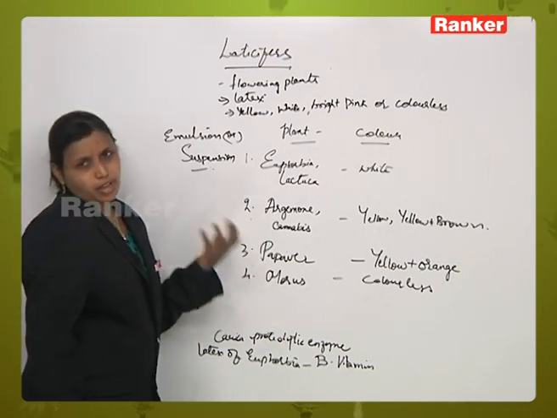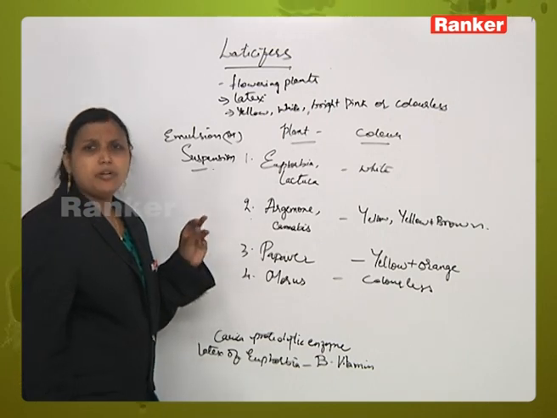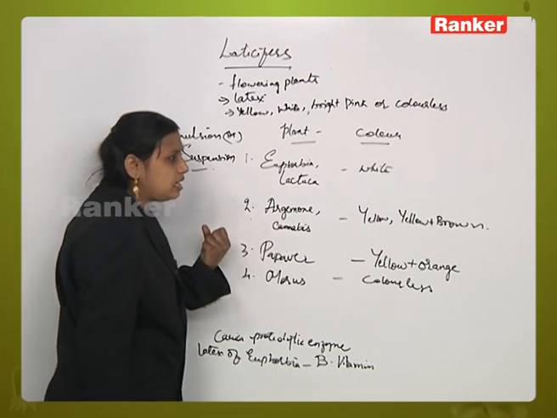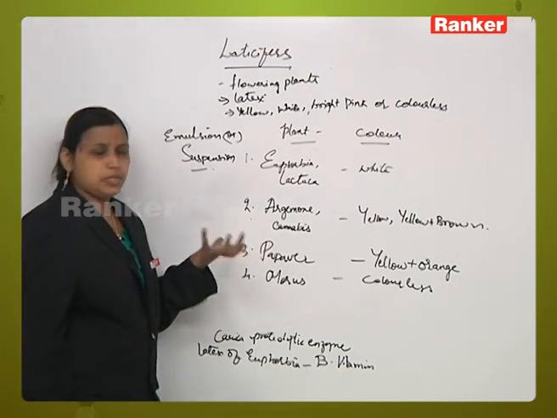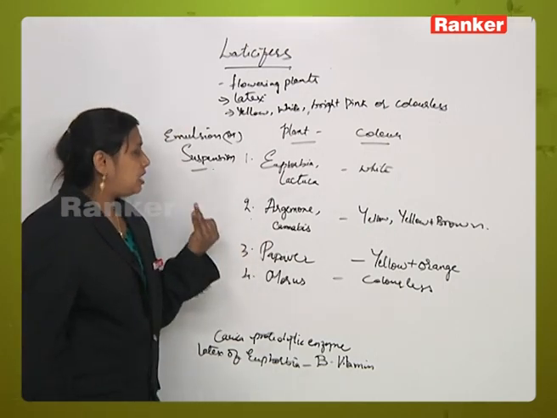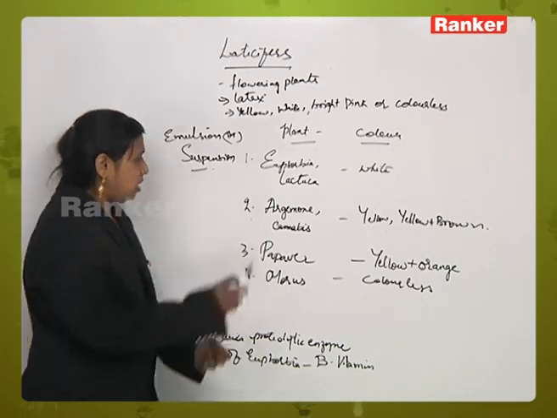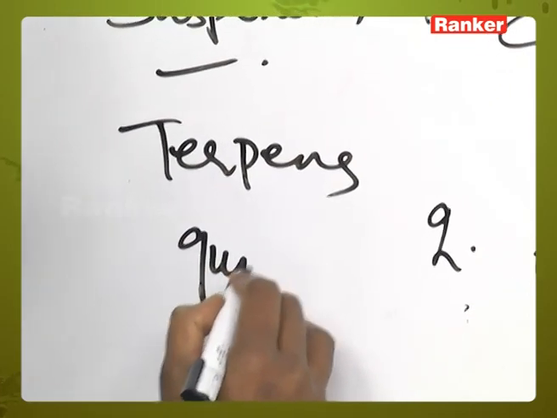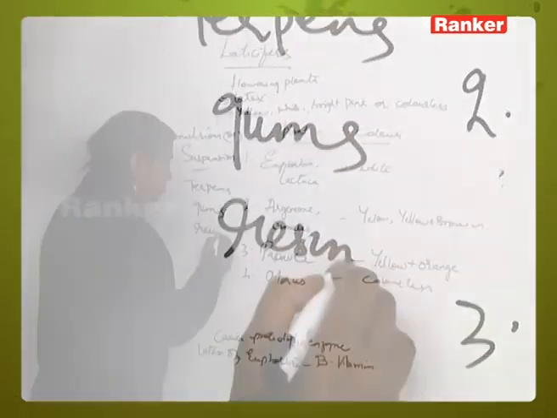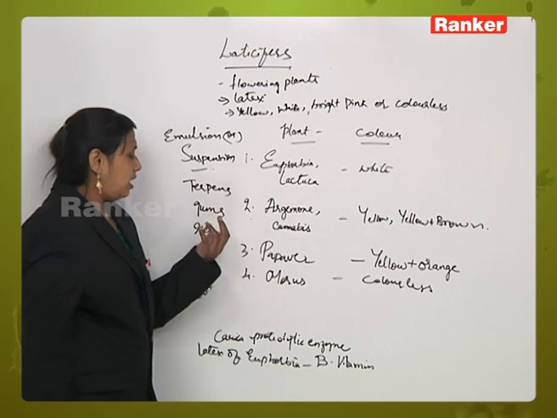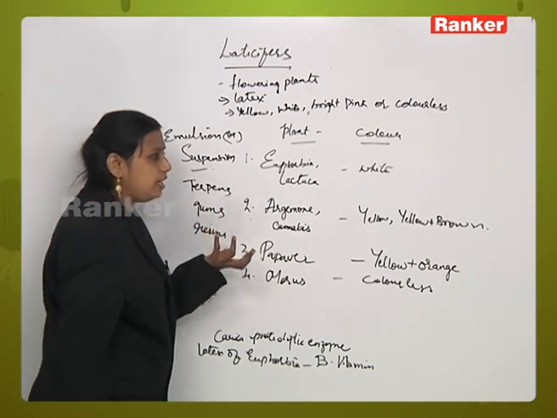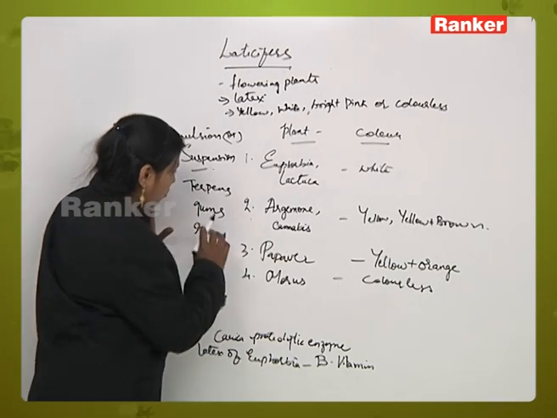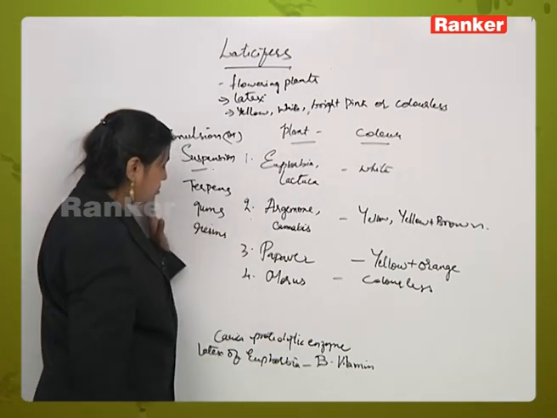They may be in the form of alkaloids or small granule-like structures. The alkaloids occur in the form of liquids. It may secrete terpenes, gums, resins or other liquid forms. The secretion of terpenes, gums and resins may also be in the form of granules.